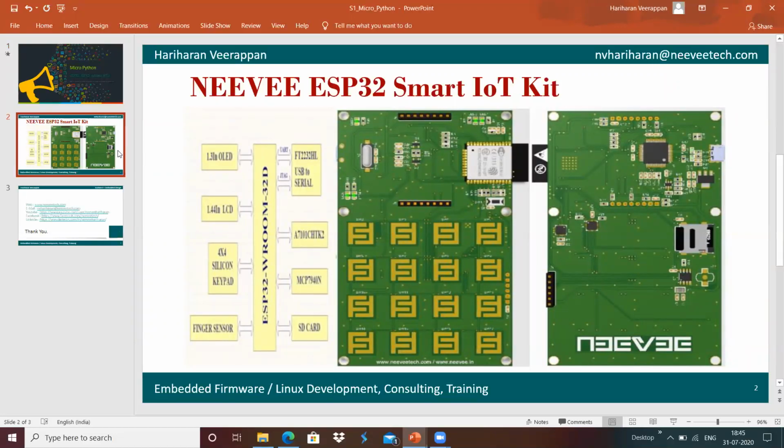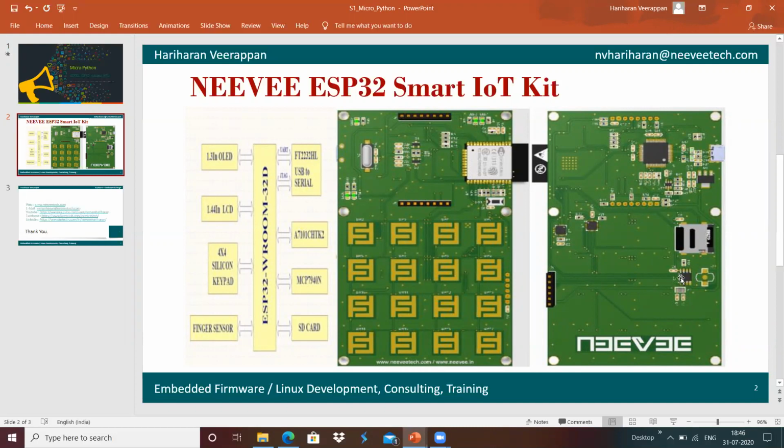It contains the ESP32 dual core 200 MHz microcontroller, an interface to connect a 1.3-inch OLED display, a connector to interface a 1.4-inch LCD display into this IoT kit, and a 4x4 silicon keypad for any inputs to the ESP32 IoT system.